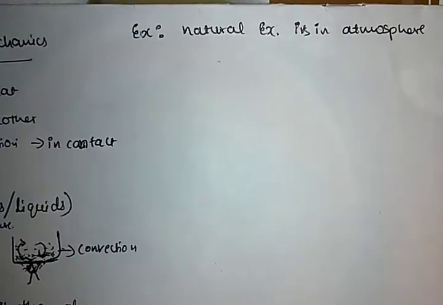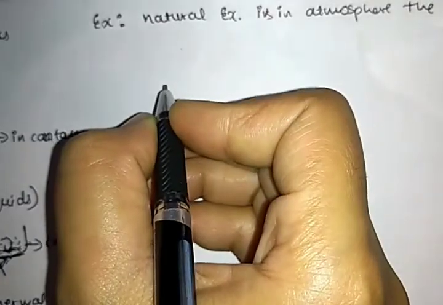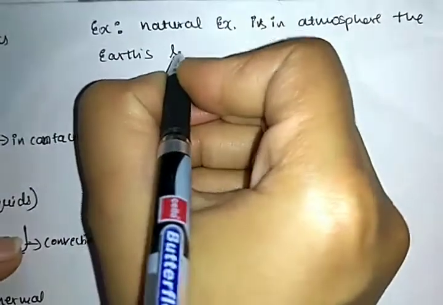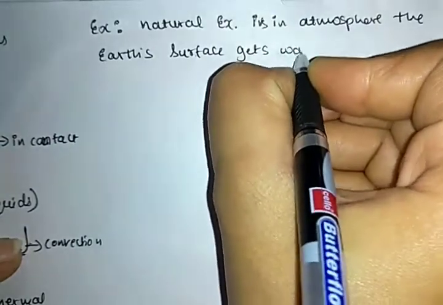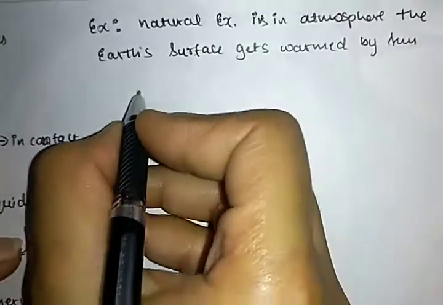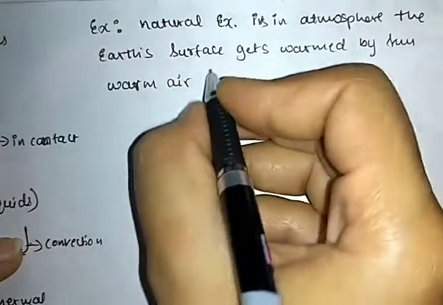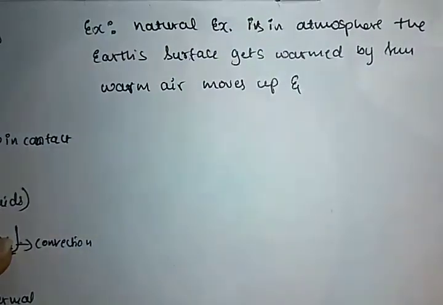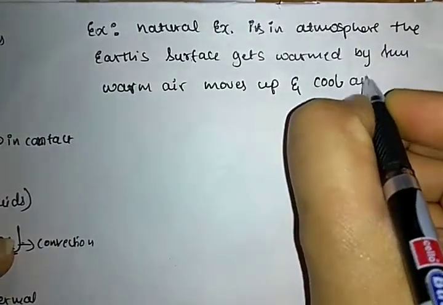What happens? The earth's surface gets warmed by sun, then warm air moves up and cool air comes in.